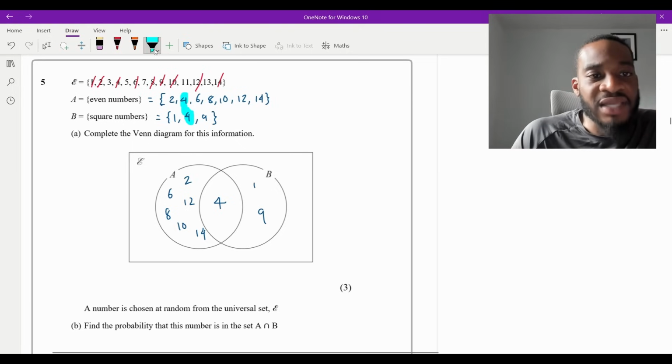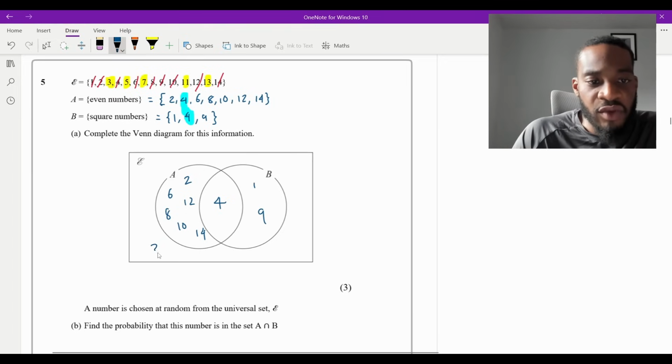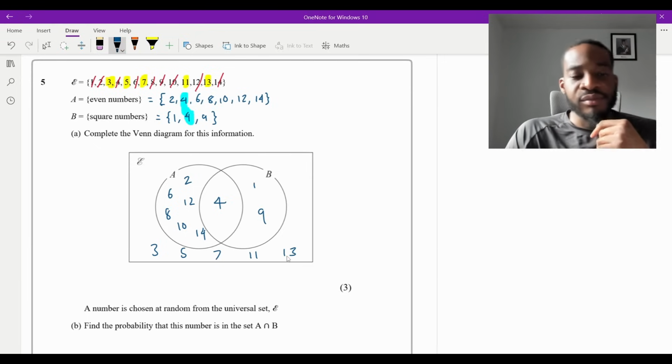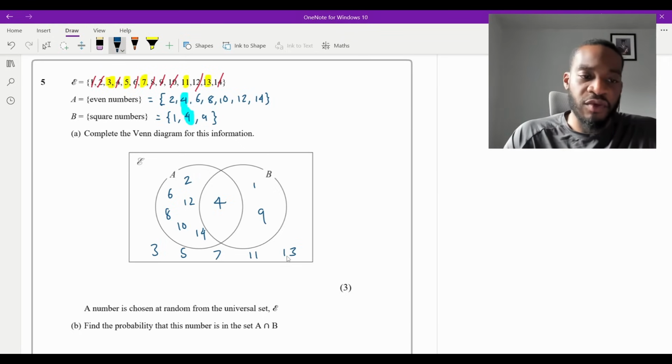So all of the numbers that I haven't crossed out, that's 3, 5, 7, 11, and 13, would go on the outside. It's going to be 3, 5, 7, 11, and 13, like that. And that would be our complete Venn diagram. That will give you the 3 marks.